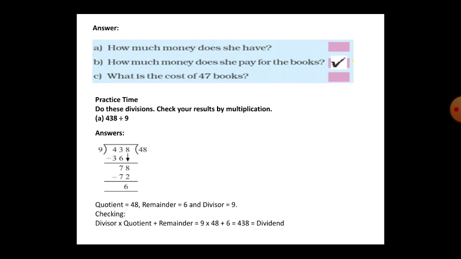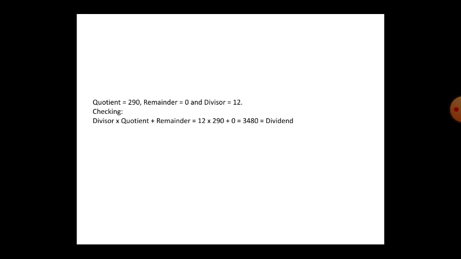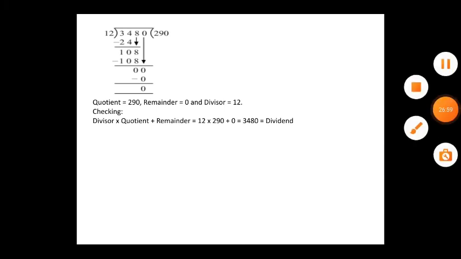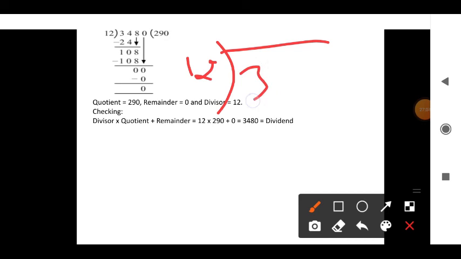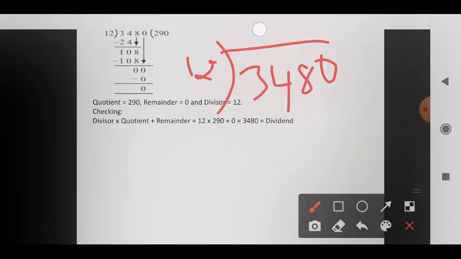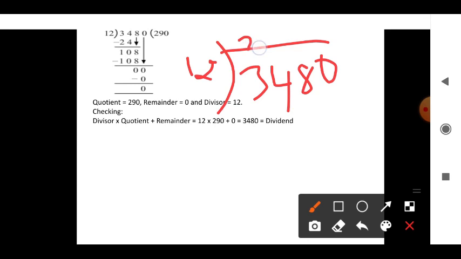So what is the formula to find? Dividend equals divisor into quotient plus remainder is the formula. In that formula you apply and you find. Another question, you have to divide 3480 by 12. All this you did in 4th standard.